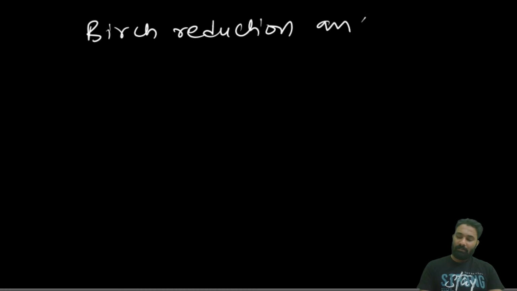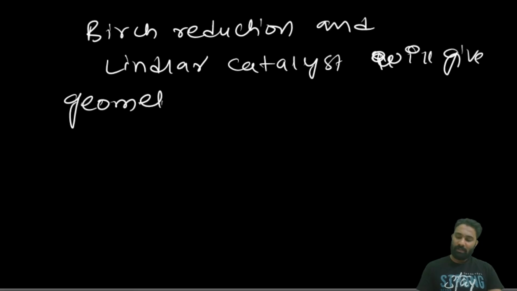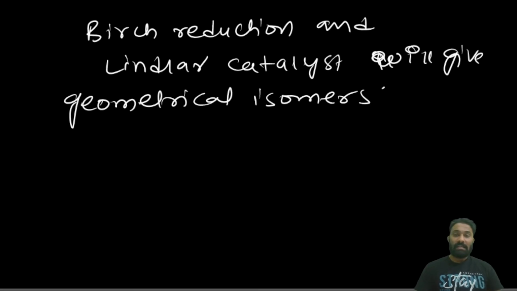So here they will ask statement-based questions. What will they ask? Birch reduction and Lindlar's catalyst. What will Birch reduction and the Lindlar catalyst give? Geometrical isomers. Both are geometrical isomers. How? One will give you the cis and one will give you the trans.